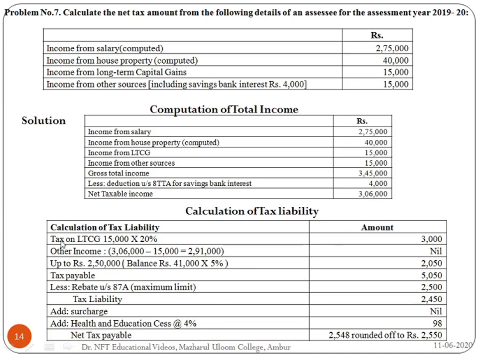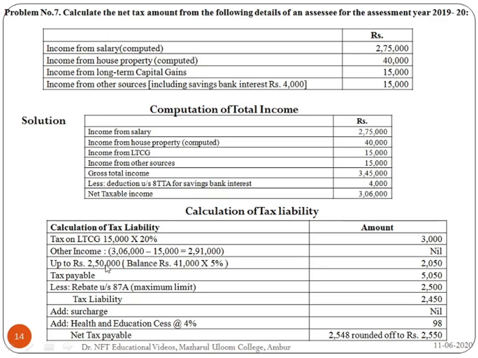Again, if we see here, tax on long-term capital gain is 15,000. 20% of long-term capital gain tax can be availed. So 15,000 into 20% is 3,000. Other income is 3,06,000 minus 15,000, that is 2,91,000.